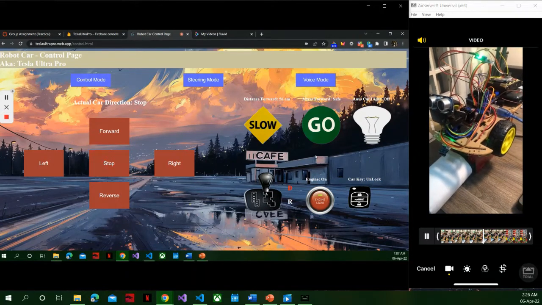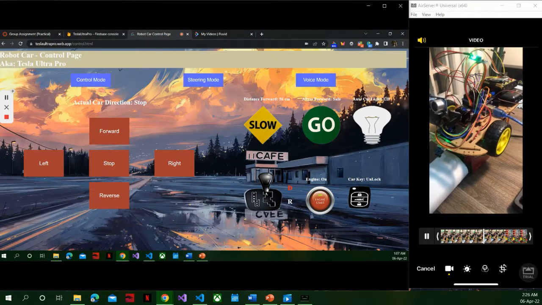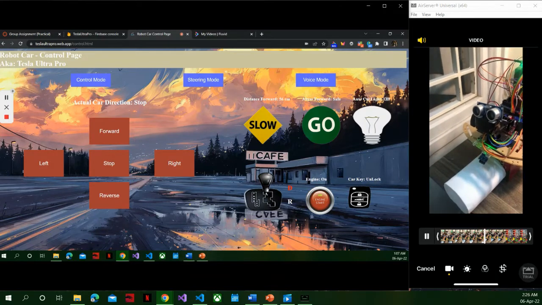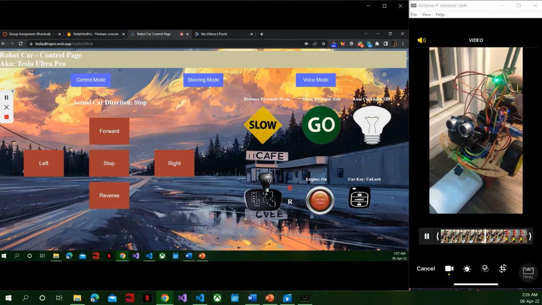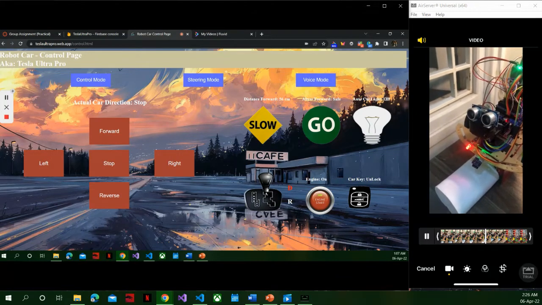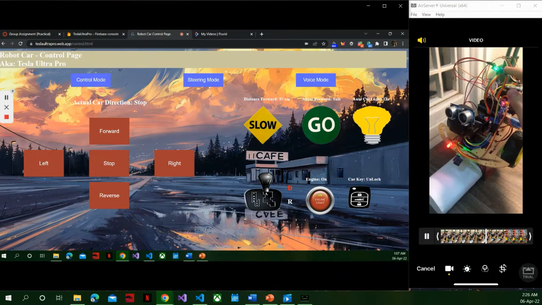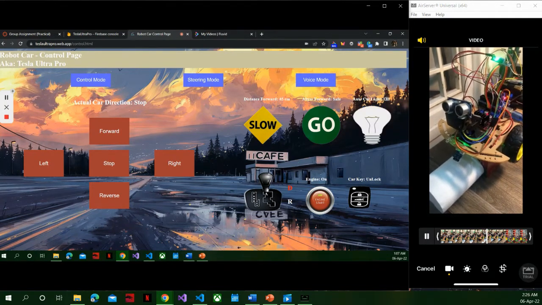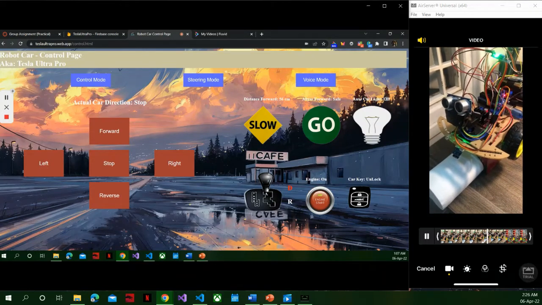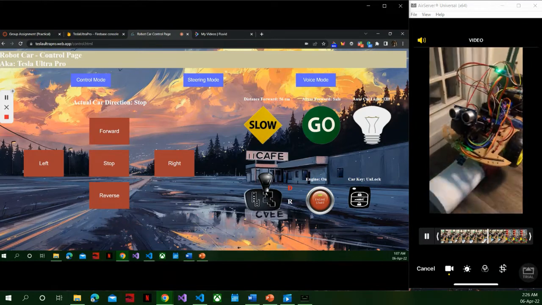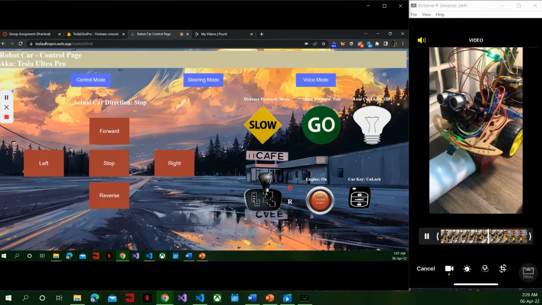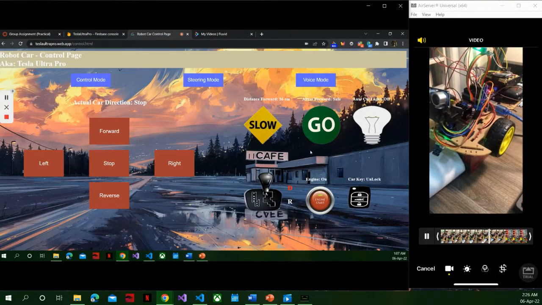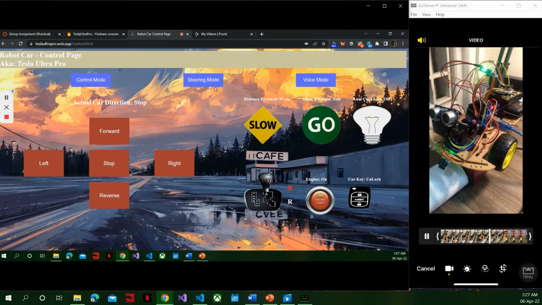So next, what is the auto car light? So you see the light here. So when I put my hand on here, the car will turn on the light, and also in the control page. Basically, when you go out at night, it has no light. When you turn off the light, the car will also turn on the light. When you travel at night, the car will automatically turn on the light.